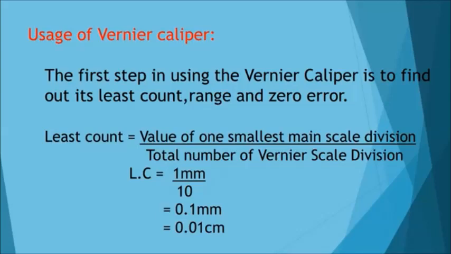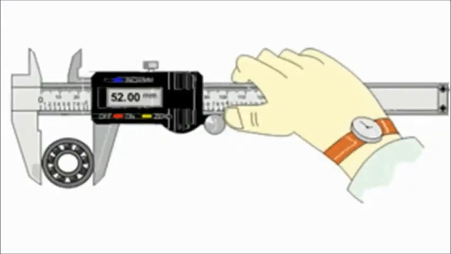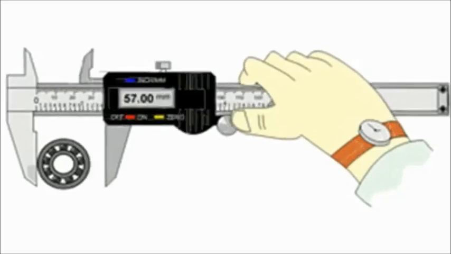Usage of the vernier caliper. The first step in using the vernier caliper is to find out its least count, range and zero error. What is least count? Least count is equal to the value of one smallest main scale division divided by the total number of vernier scale divisions. Least count is equal to 1 millimeter divided by 10, that is 0.1 millimeter, or when we convert into centimeter, 0.01 centimeter.